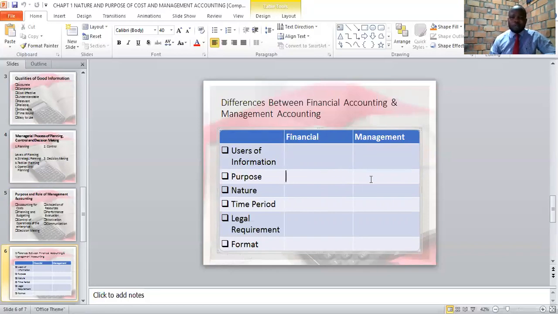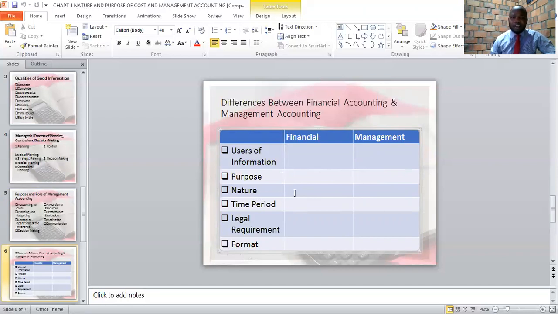Now, when we come to management accounting, the purpose is threefold. We had looked at it before. Management accounting helps in number one, planning, number two, control, and number three, decision making. Therefore, when we summarize the purpose, financial accounting is to show financial performance, financial position, changes in financial position and cash position of the business, while management accounting is to help in planning, control, and decision making.